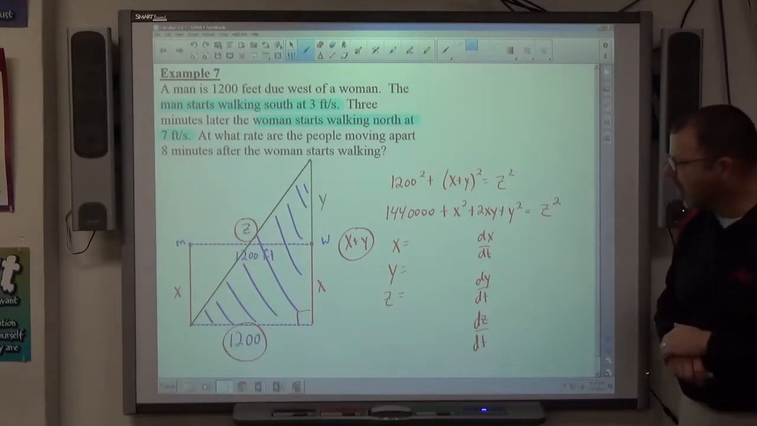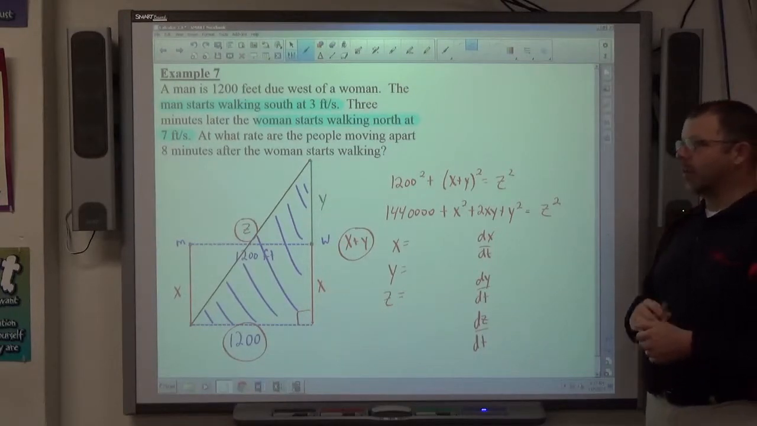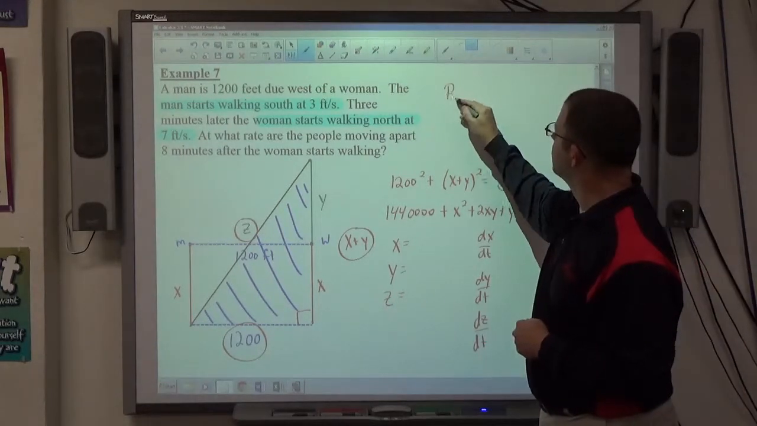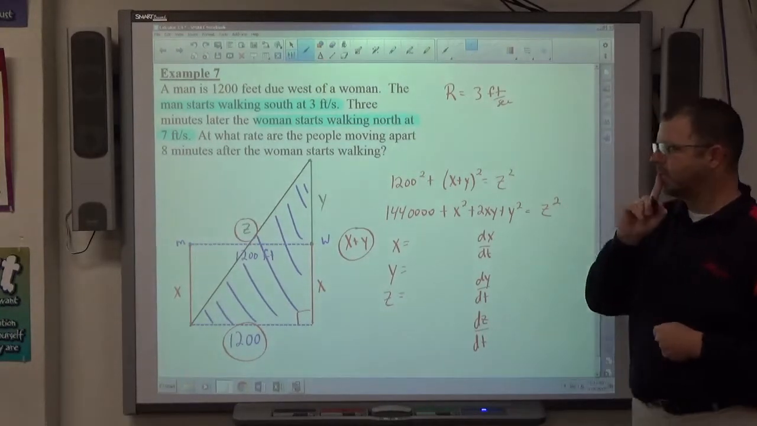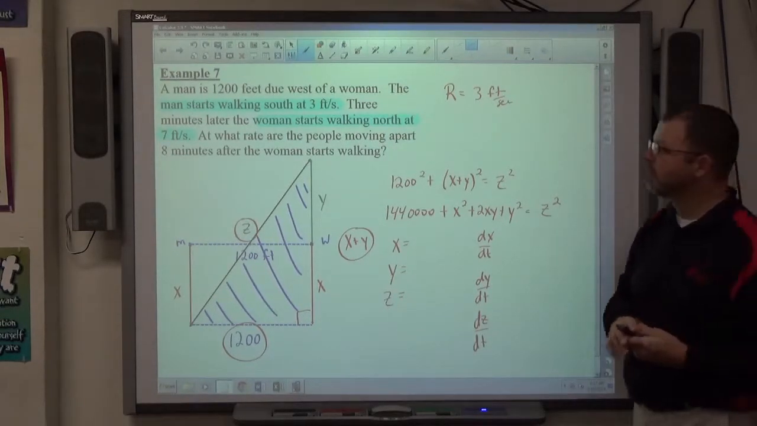So, first off, how far did the man walk? Okay, so what we need to know is how fast he's walking and how long he walks, right? All right, so how fast is he walking? 3 feet per second. How long does he walk? He walks 11 minutes. How do you know it's 11 minutes, Chris? 3 minutes plus 8 minutes.